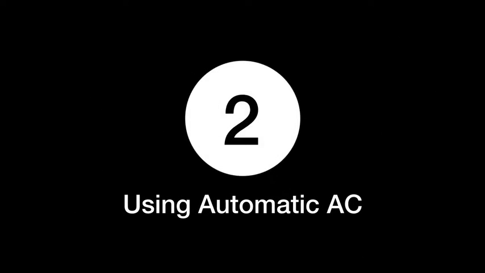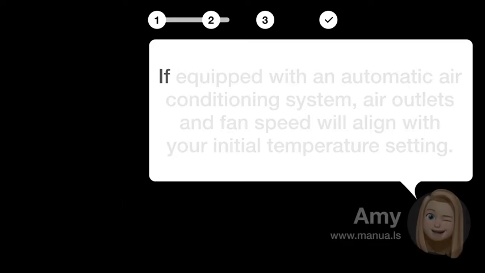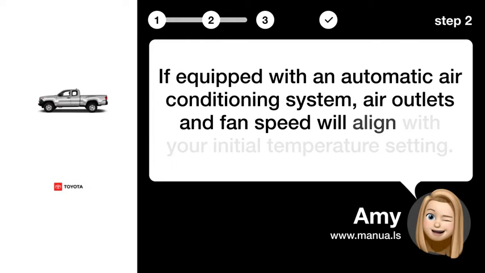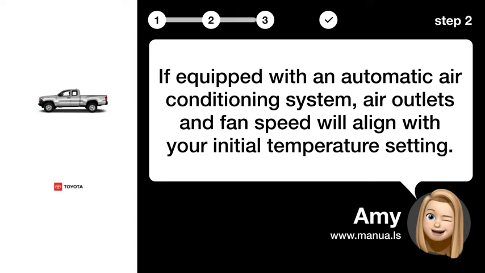Step 2. Using automatic AC. If equipped with an automatic air conditioning system, air outlets and fan speed will align with your initial temperature setting.